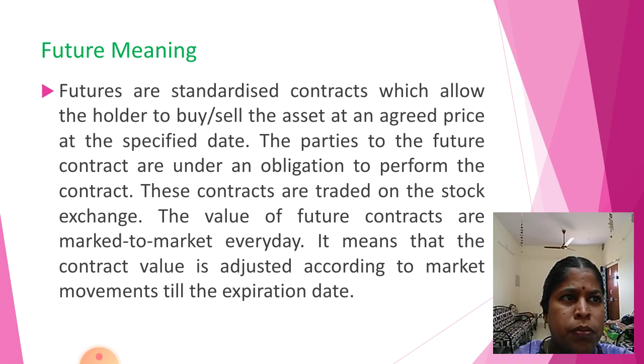So a futures contract is between two persons to buy and sell the asset at an agreed price on a specified date. The parties have to perform the contract, and the contract is made on the stock exchange. It is called a future.